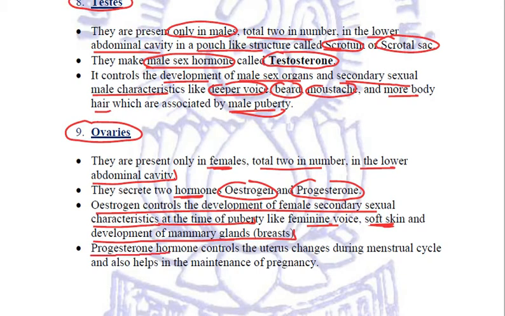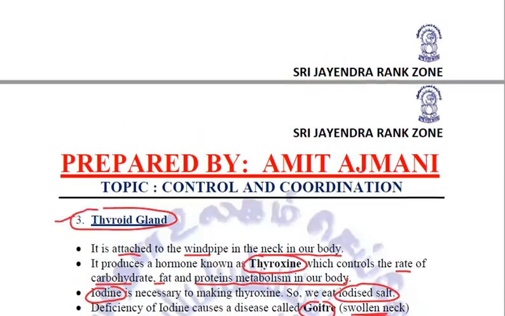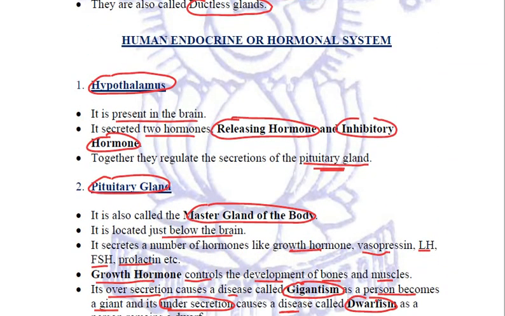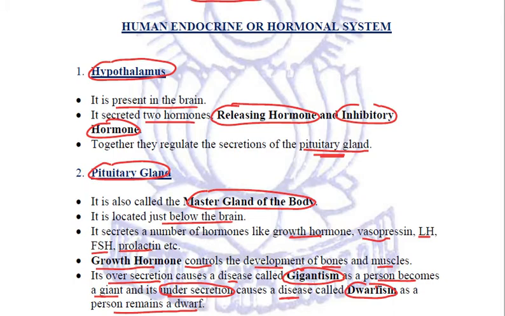And the progesterone hormone controls the uterus changes during the menstrual cycle, and it also helps in the maintenance of pregnancy. So these are all our endocrine glands. Let us try to brush up once again. What are the endocrine glands and what are their functions we studied about?